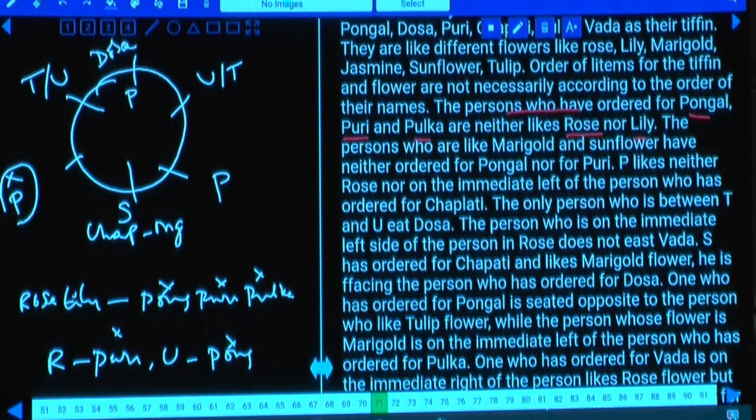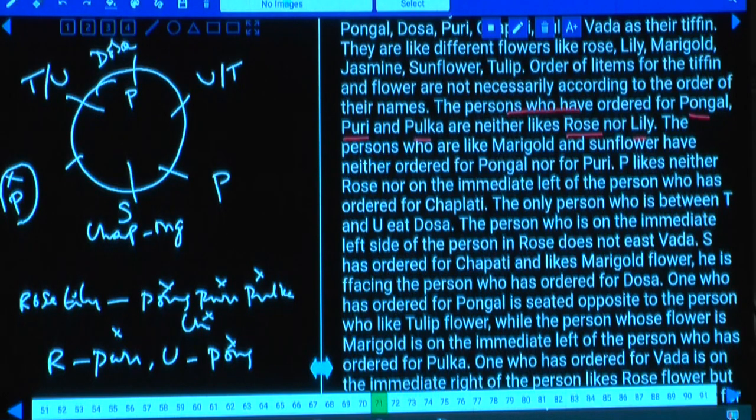Again, Chapati cannot be here, isn't it? As Chapati cannot be here, four were ruled out. Chapati also cannot be here. Why? Because Chapati is liked by S, who likes marigold. Hence, Pongal, Puri, Pulka, Chapati is ruled out. Then two more are left. What are those two?